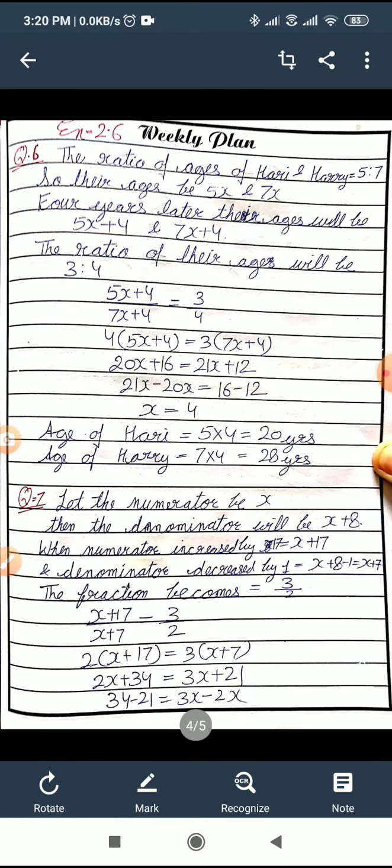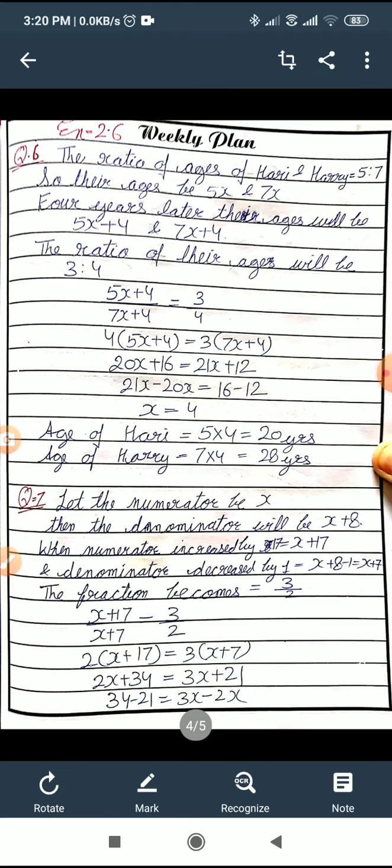Let us see. Let the numerator be x, then the denominator will be x plus 8. When the numerator increases by 17, it becomes x plus 17, and denominator decreases by 1, it becomes x plus 8 minus 1, that is x plus 7, and the fraction becomes 3/2. So let us write the fraction x plus 17 upon x plus 7 is equal to 3/2.